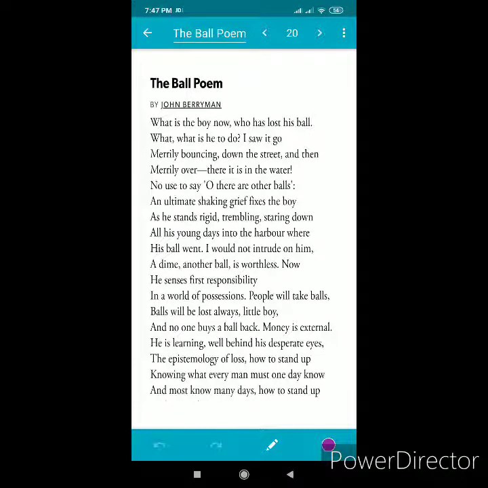Next poetic device is enjambment. It is a poetic device in which a line runs on to the next line or lines carrying on the idea without a punctuation mark like comma or full stop at the end of the line. Just look at line numbers 2nd, 3rd and 4th. Here you can see that after go in the second line no punctuation mark is there. In the third line, after then no punctuation mark is there, and after water in the third line it is there. So these are the examples of enjambment.